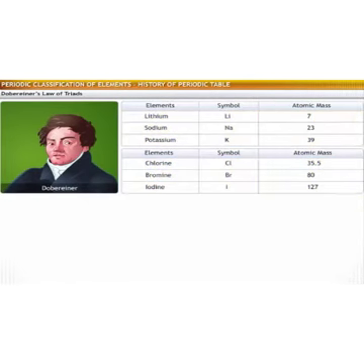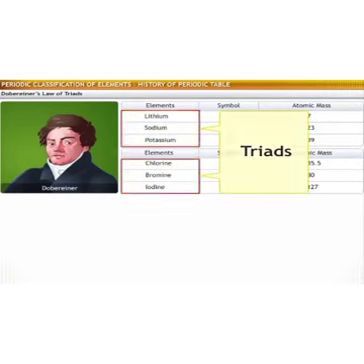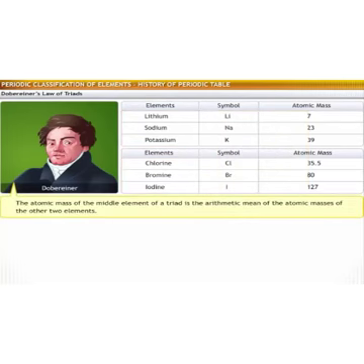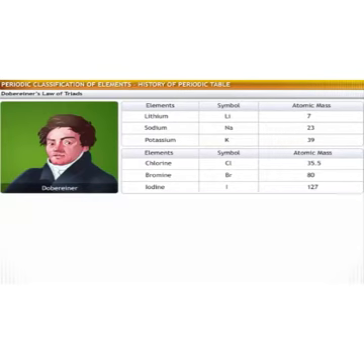According to Dobereiner, all the elements occurred in groups of three. When elements are arranged in increasing order of atomic masses, these groups are referred to as triads. Dobereiner's law of triads states that when the three elements in a triad are written in order of increasing atomic mass, the atomic mass of the middle element is roughly the average of the atomic masses of the other two elements.